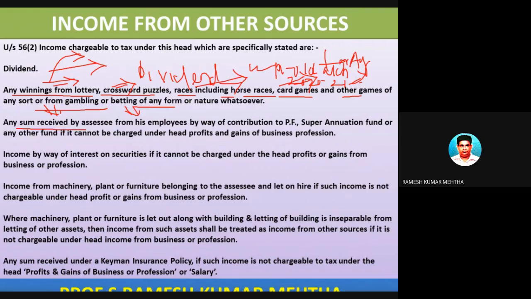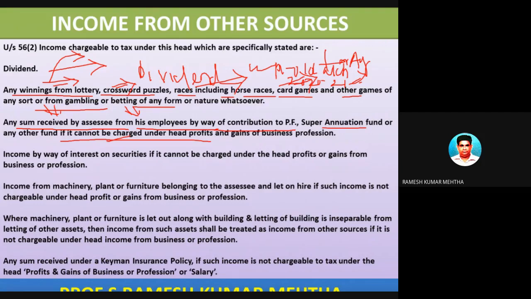Number three, any sum received by the assessee from his employees by way of contribution to provident fund, superannuation fund, or any other fund, if it is not charged under the head profits and gains from business or profession, will be charged under the head income from other sources. So any sum received by the assessee from his employees by way of contribution to provident fund or superannuation fund. So this is number three.